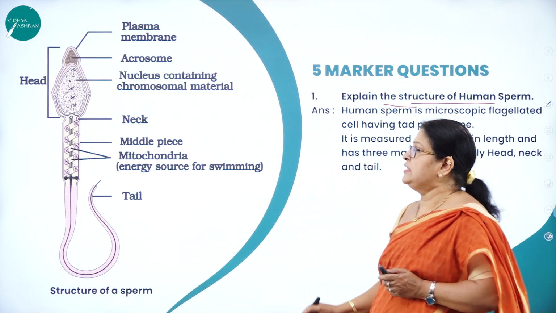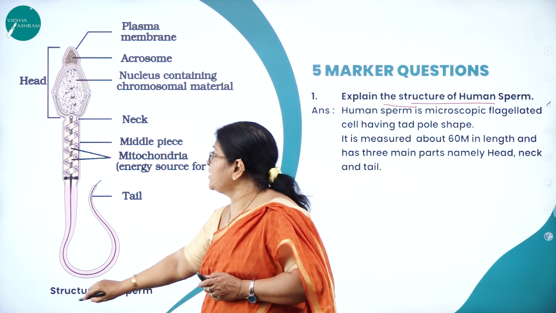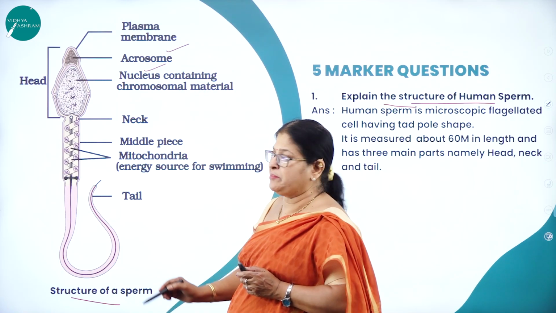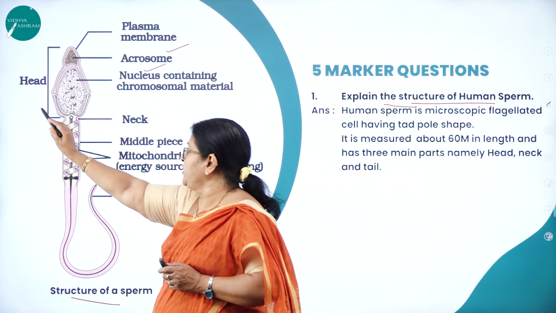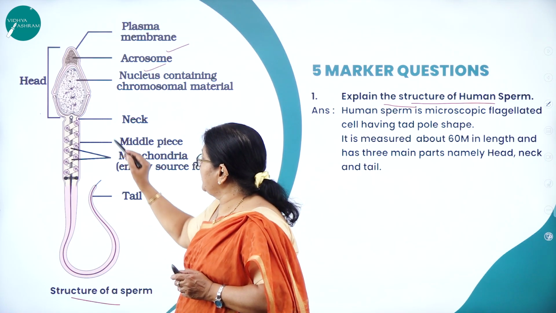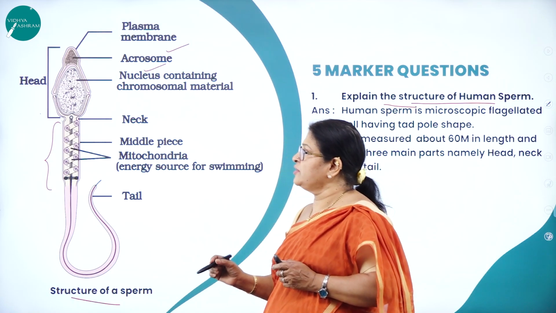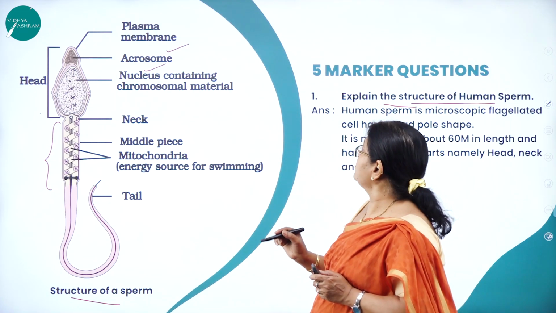This is the diagram of a sperm, where you can see a cap-like structure called acrosome, which is covered by plasma membrane. The whole of the sperm is divided into head, neck, middle piece, and tail. So what are the 3 very important regions of a sperm?